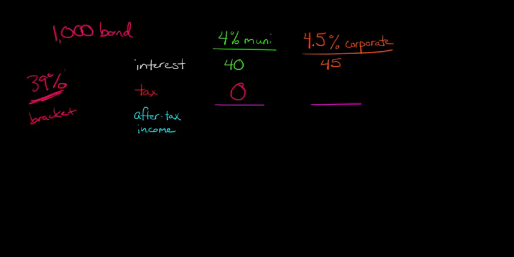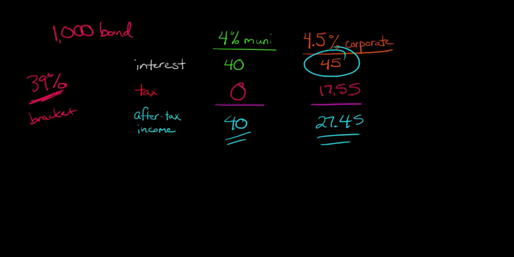So assuming you're at the 39% tax bracket, you're going to have $17.55 tax on this $45 of interest you earned if you buy the corporate bond. And so our after-tax income for the municipal bond is going to be $40, but for the corporate bond, it's only going to be $27.45. And all I did there was take the interest for the corporate bond and subtract out the tax you have to pay.